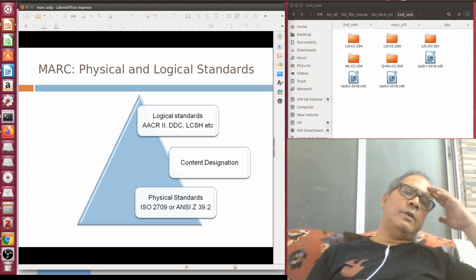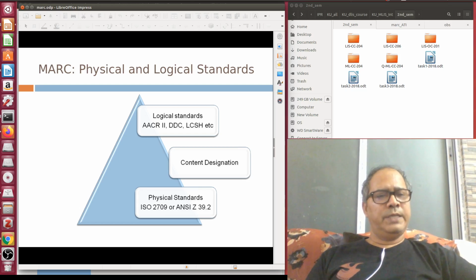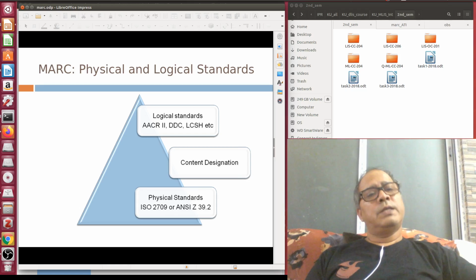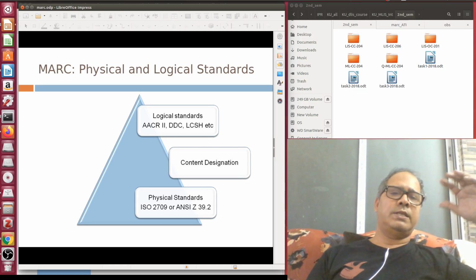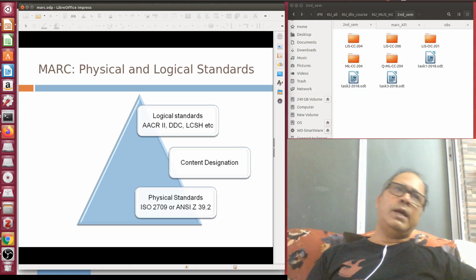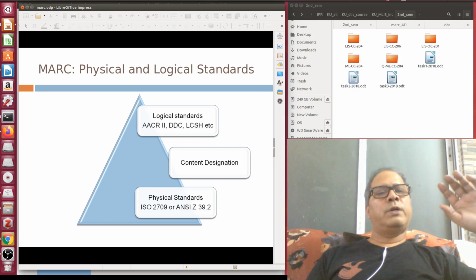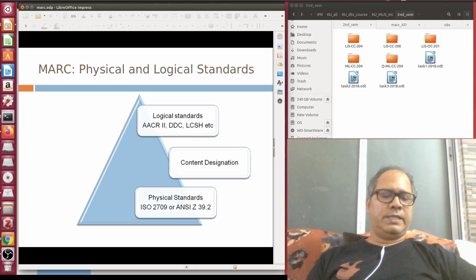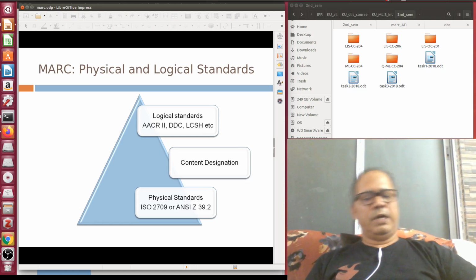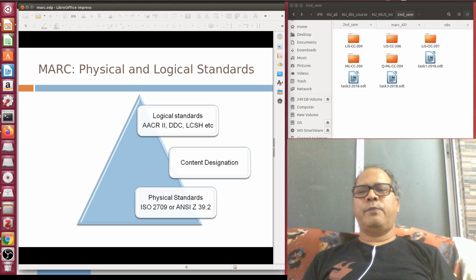And for logical standards you are again following your cataloging code, your classification schemes, your subject heading standards. So in one way manual cataloging and computerized cataloging are almost the same, all require 3 levels of standards, but definitely the standards differ according to the objective of the 2 different schools of cataloging.